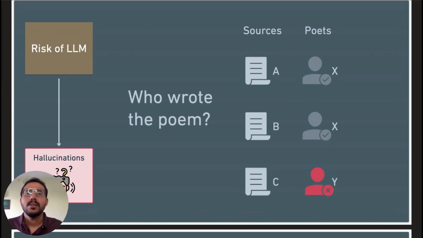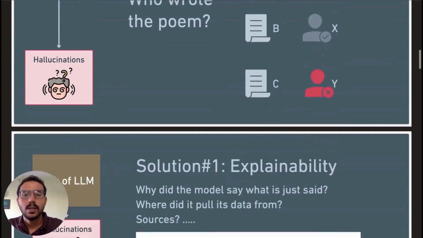Let's say sources A and B have correctly mentioned that it was written by poet X. But let's say there is a wrong source which claims it was actually author Y. Now we have conflicting sources in the training data itself. So which one actually wins the argument? That's difficult to say, right? Even worse, there may not be a disagreement at all. But again, it's just a statistical error.